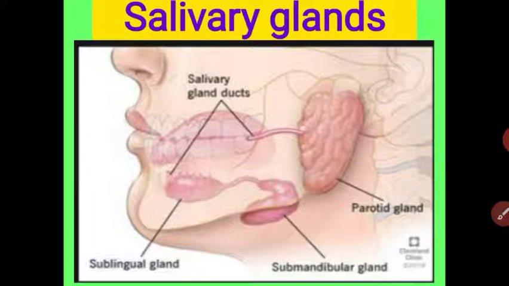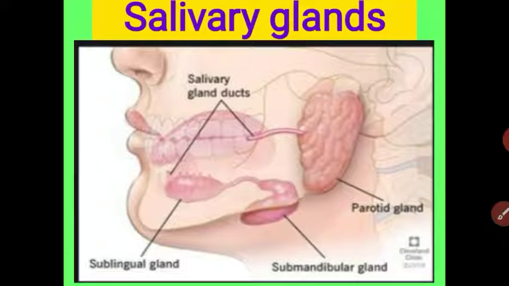The salivary gland is present in our mouth and plays a very important role in the secretion of saliva. Saliva contains enzymes. Enzymes are protein in nature, I told you. An enzyme is very important for the digestion of food. There are three major types of salivary gland: parotid gland, submandibular gland and sublingual gland.